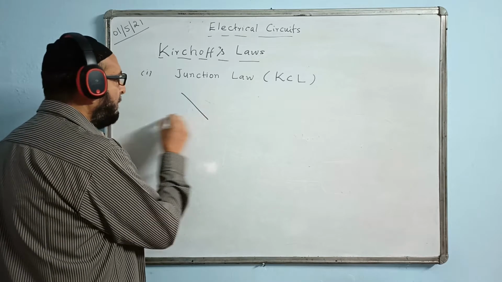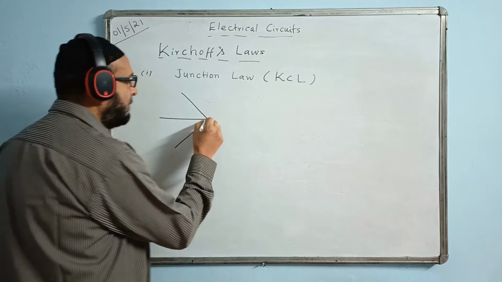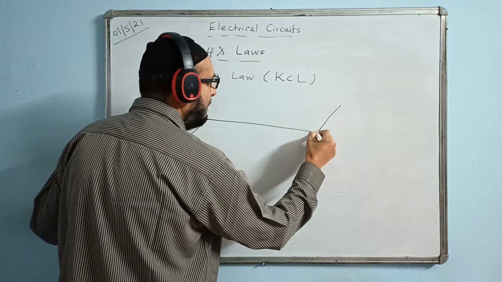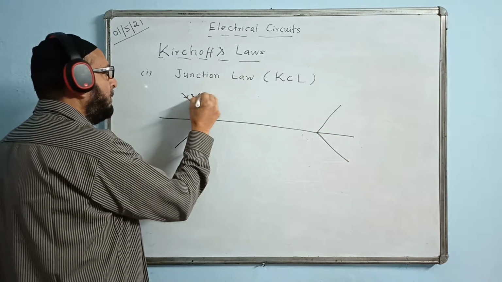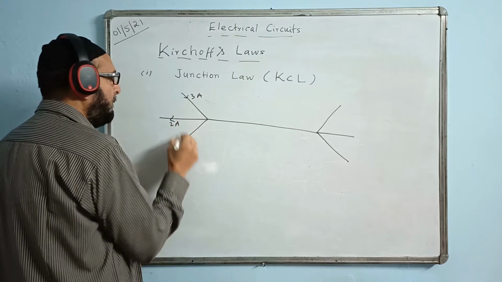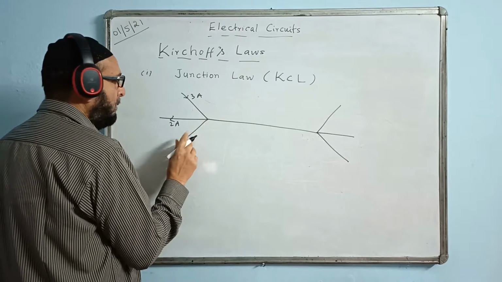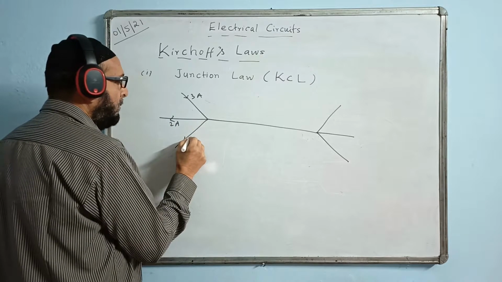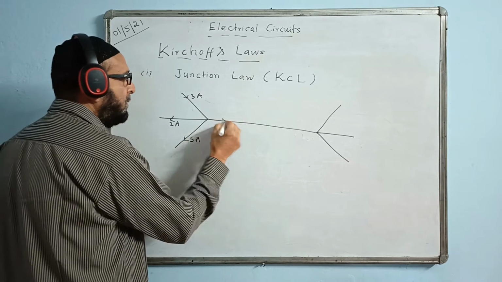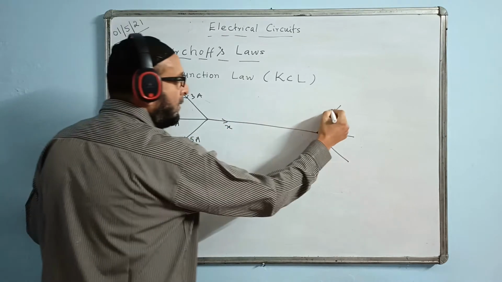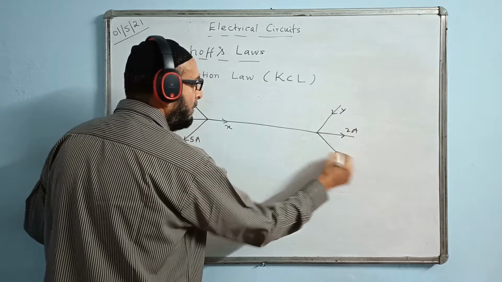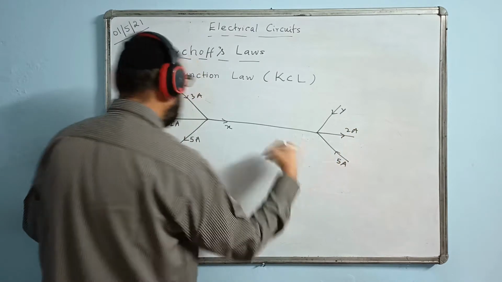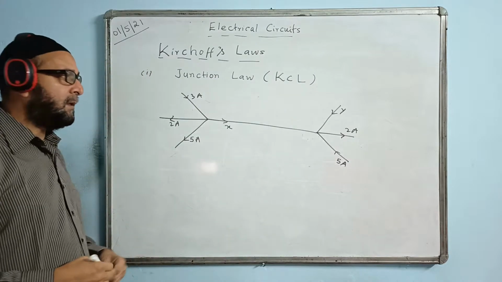Suppose they are showing a network in this manner, like this. This is suppose 3 ampere, this is 2 ampere, this is 5 ampere, this is X. Out here this is Y, this is 2 ampere, this is 5 ampere, like this. Anything is given, so I'm taking it roughly here.